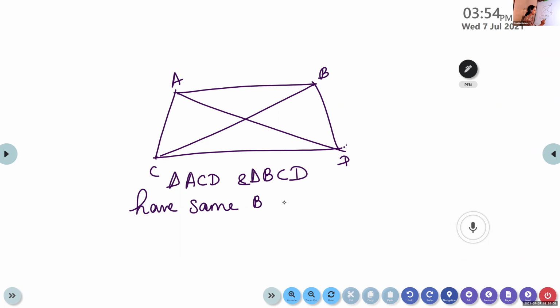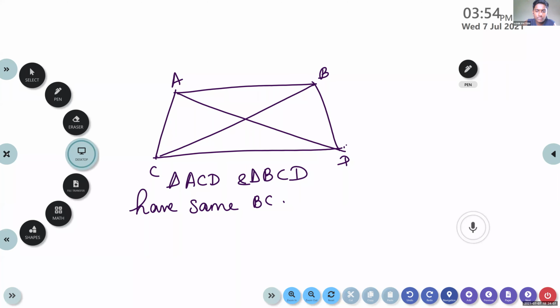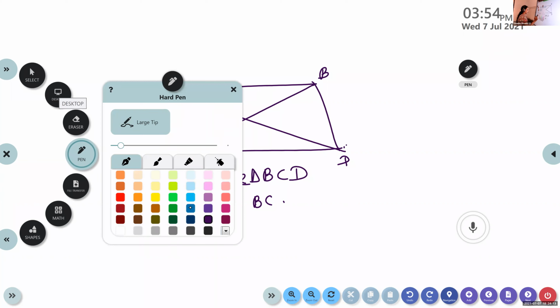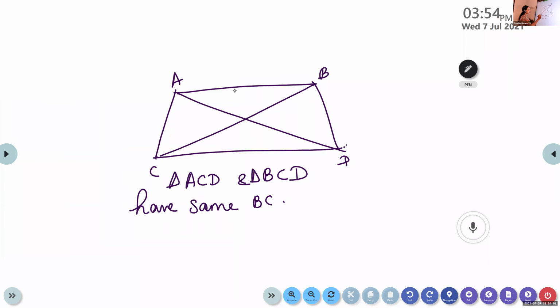Is it correct? If you look at triangles ACD and BCD, they have the same base. This is the base. They have the same base and are between the same parallels.